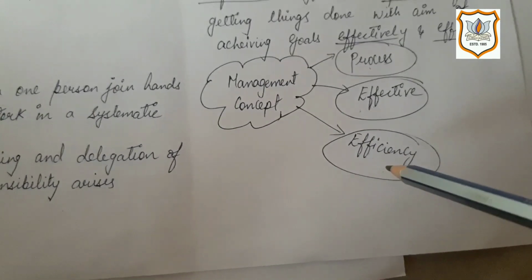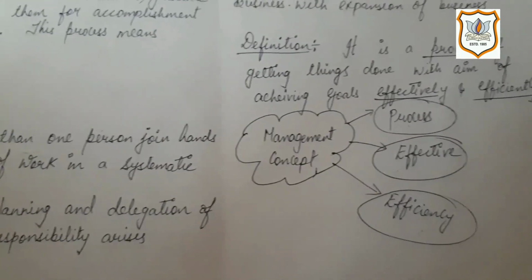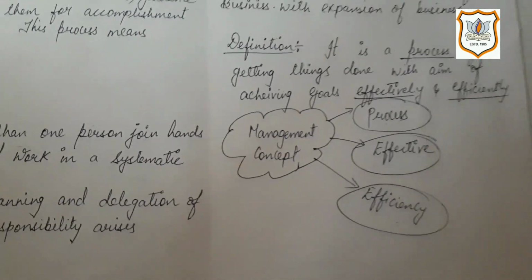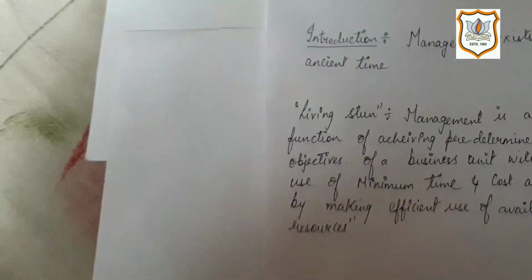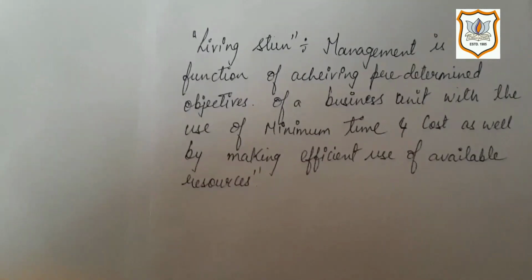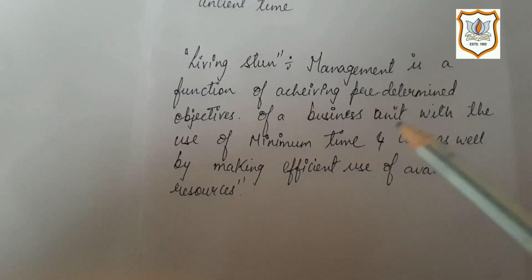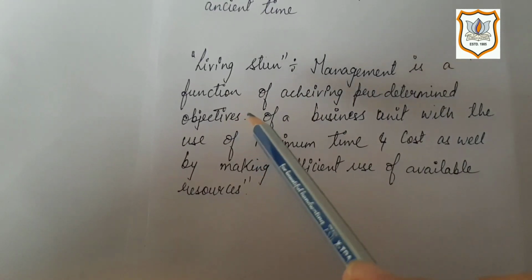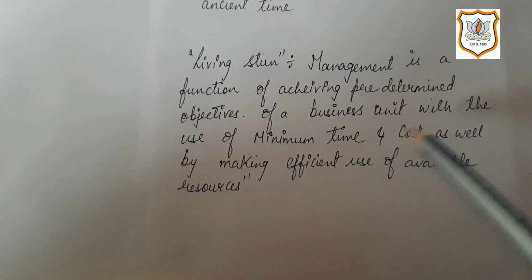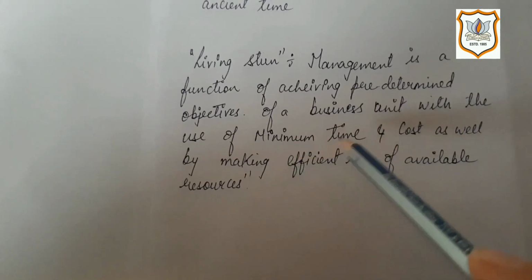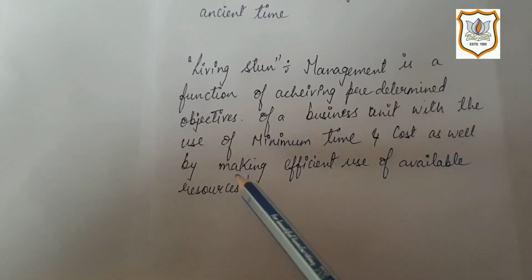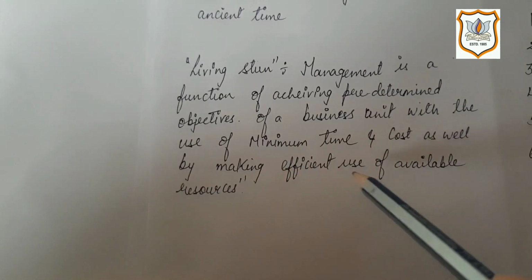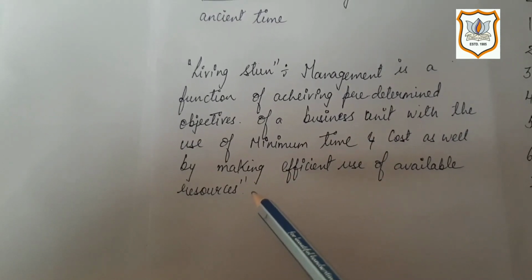So let us have a look at Livingstone's, an expert's definition given in your textbook. Livingstone's definition is that management is a function of achieving predetermined objectives of a business unit with the use of minimum time and cost, as well as by making efficient use of available resources.